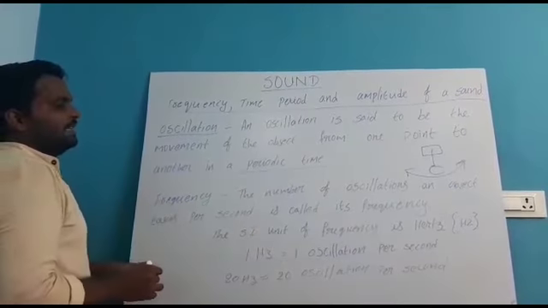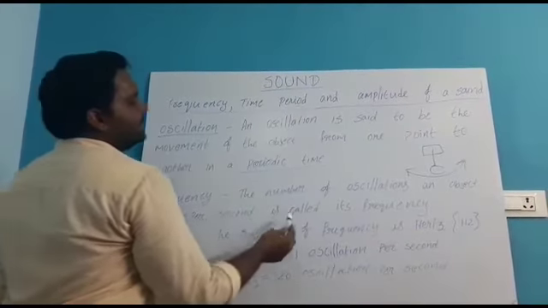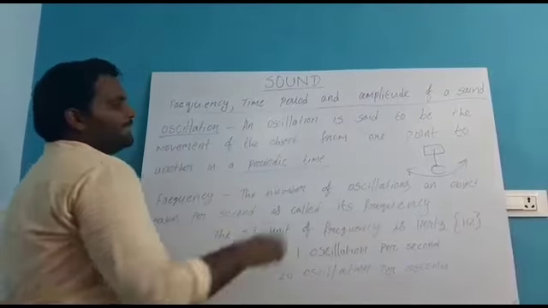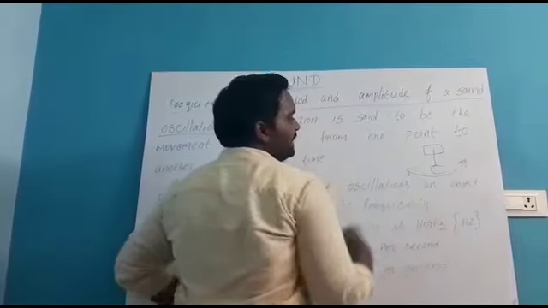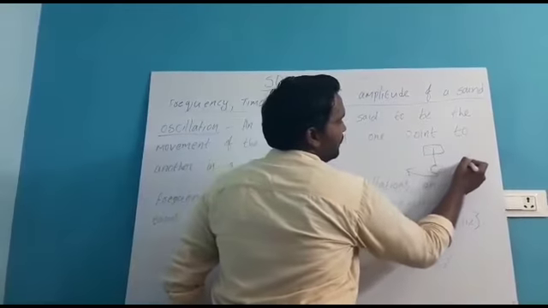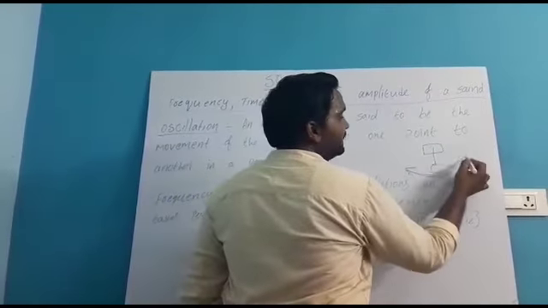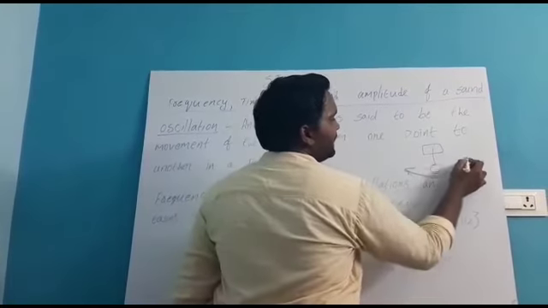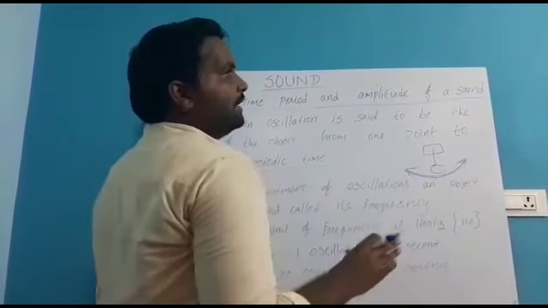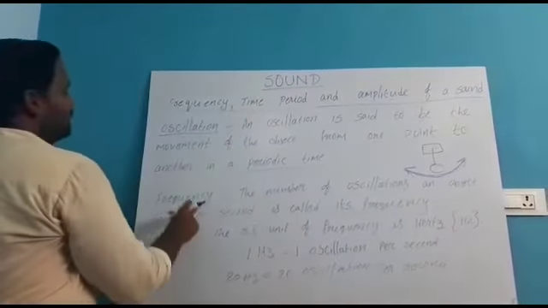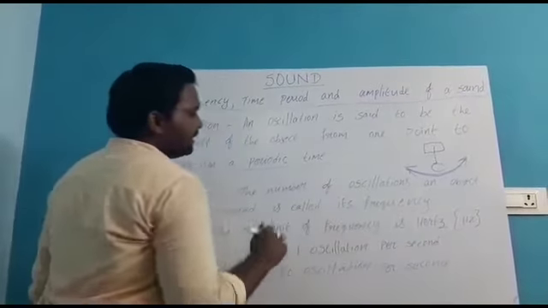And after that, frequency. The number of oscillations an object takes per second is called its frequency. So per second, how many times is this object moving? For example, see here, now this object started here, 1. Just think, per 1 second it completes 1 oscillation, and in the next second it completes 1 more oscillation. So how many oscillations it takes per second, that is called frequency. The number of oscillations an object takes per second is called its frequency.